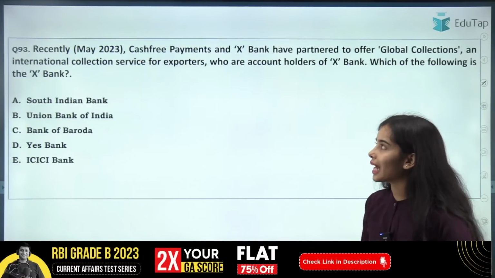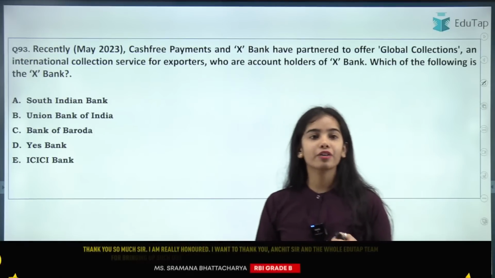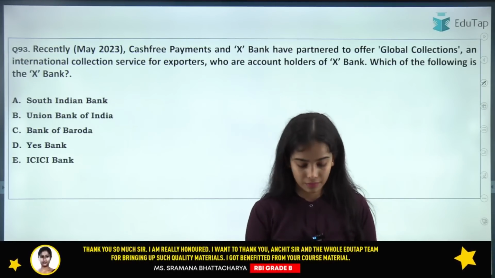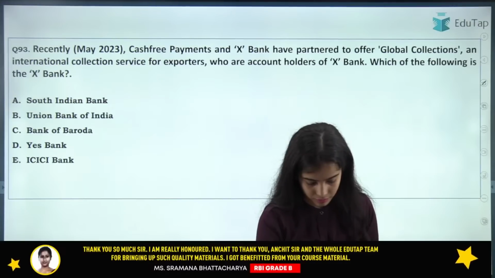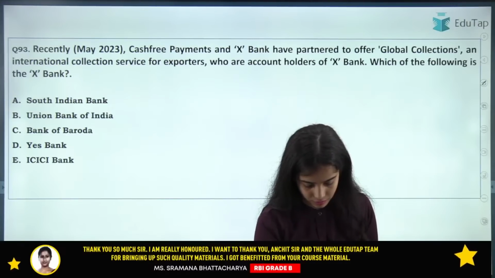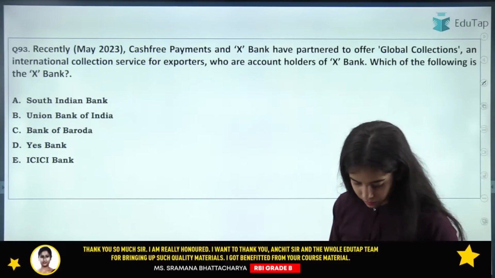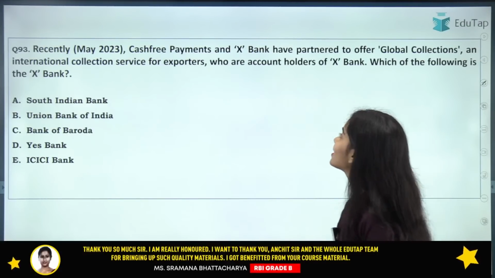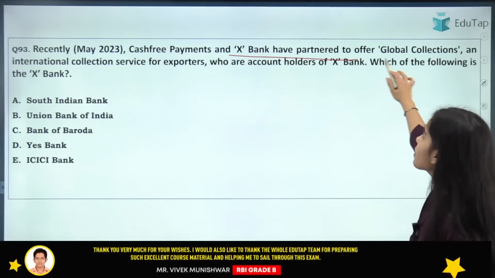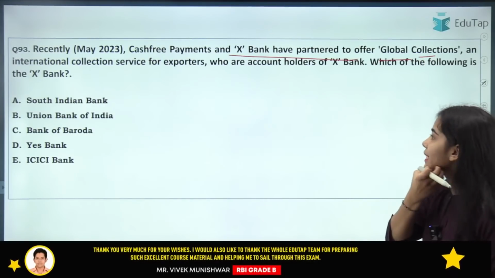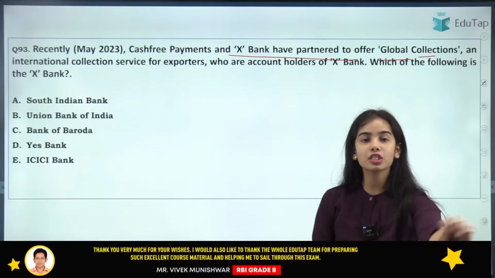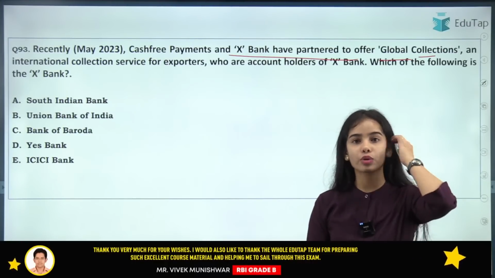Coming to the next question, that is cash-free payments and which bank has partnered to offer the global connections and international collection service for exporters who are account holders.